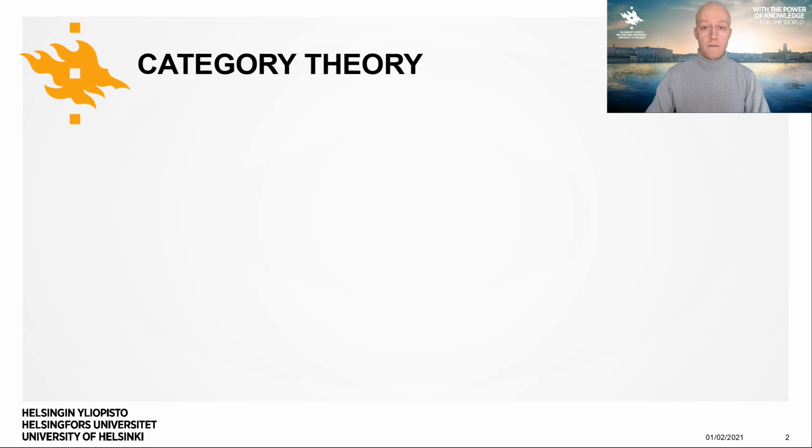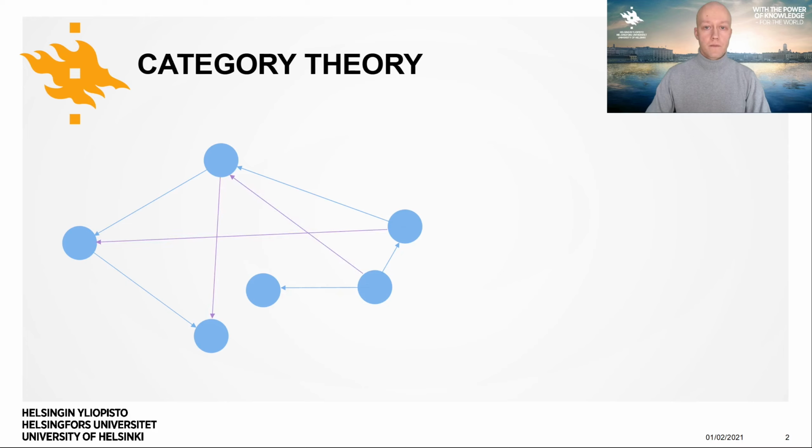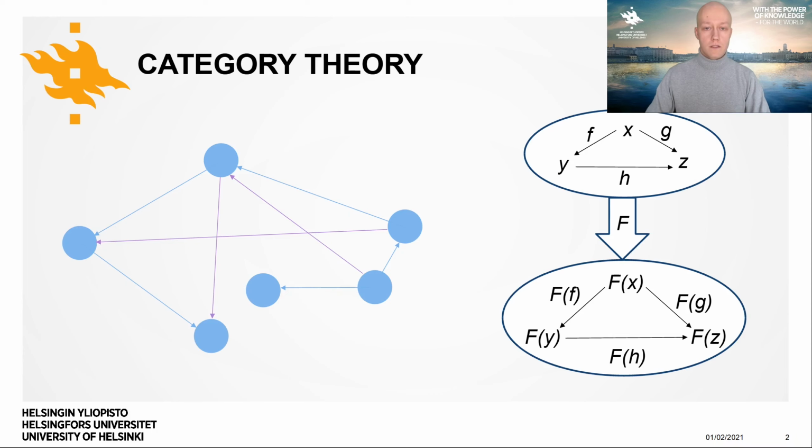Before getting familiar with the system, it is good to recall something about category theory and multimodal databases. A category consists of objects and morphisms. Objects are often drawn as circles and morphisms as arrows. There are certain rules that allow us to compose morphisms. Category theory is useful for modeling and unifying different structures and defining structure-preserving mappings like a functor in this picture.